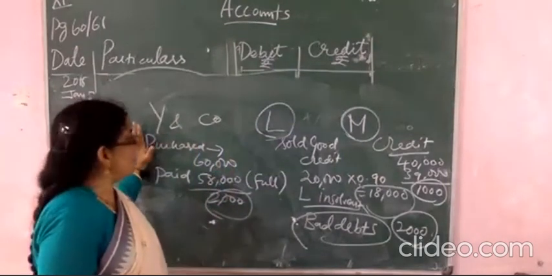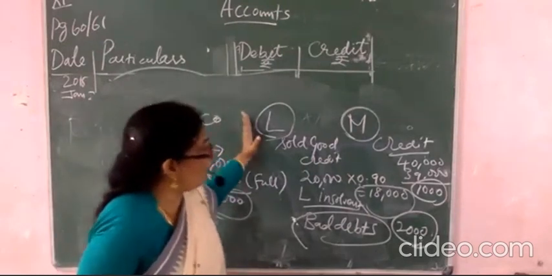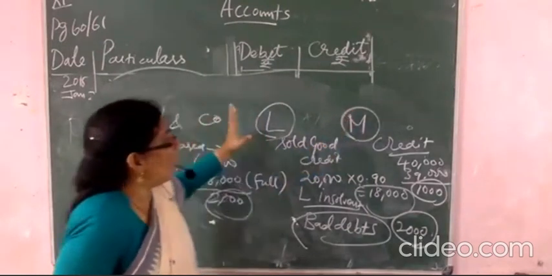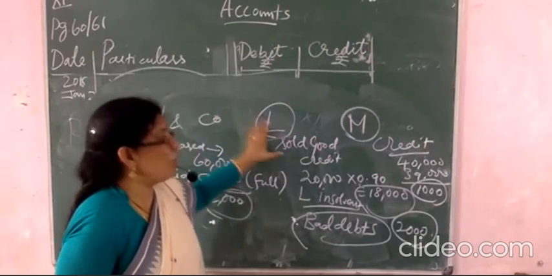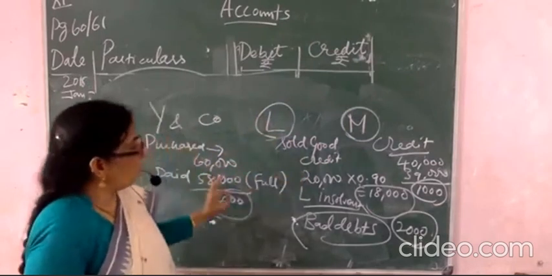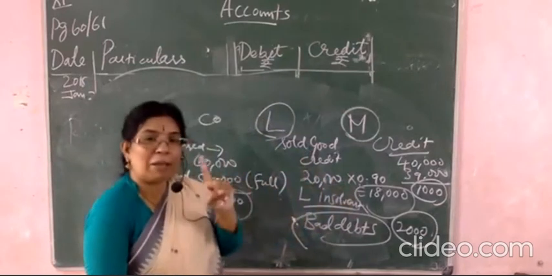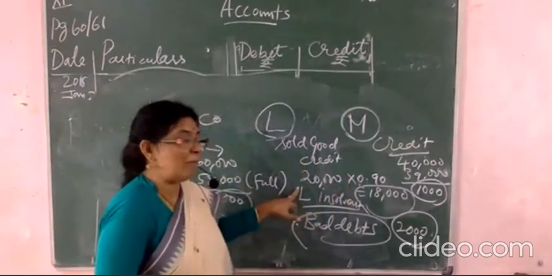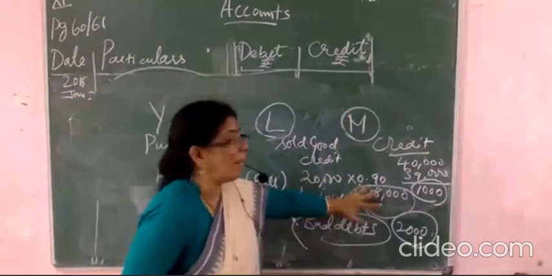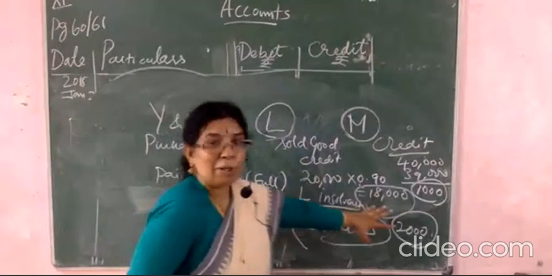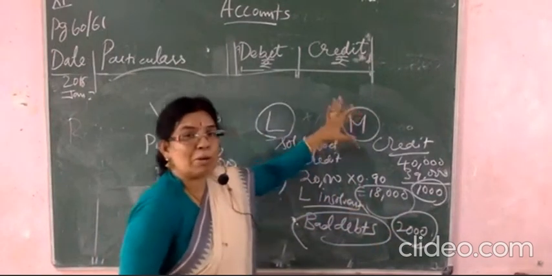Once again I am telling you, this is related with the YN company, and this is L and this is M. Sold goods to L on credit basis. The value of the goods is 20,000. Then L paid only 0.90 paise per rupee. So how much will it be? 20,000 multiplied by 90 paise, so 18,000 only received. So the remaining 2,000 is not received. Clear?